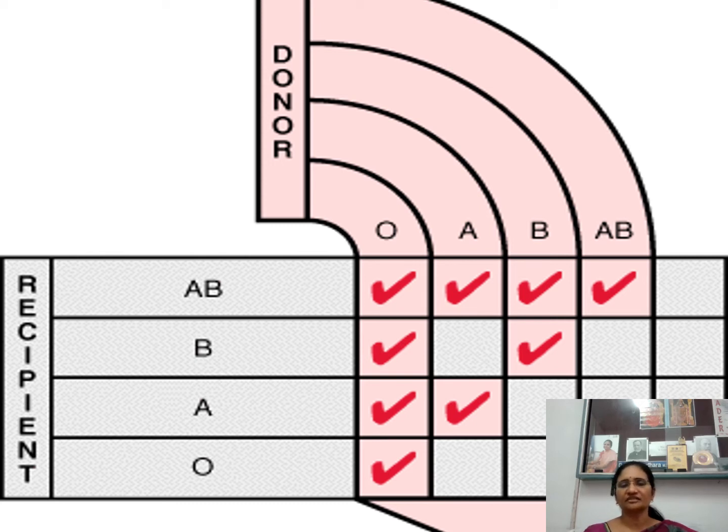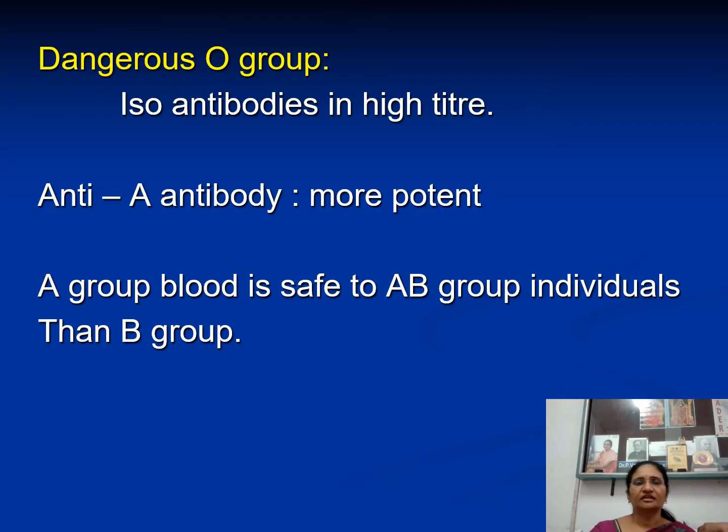That's why O group is considered as universal donor because of absence of any antigen, and AB group is considered as universal recipient. You can give any group of blood, because A antigen is there, B antigen is there, and O means nothing, no problem. That is the explanation.